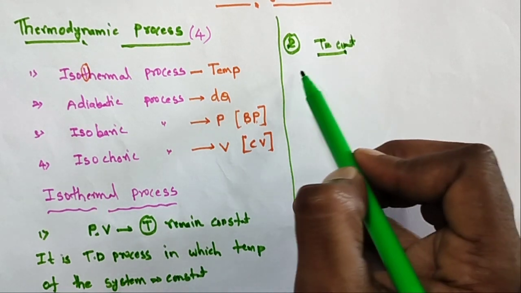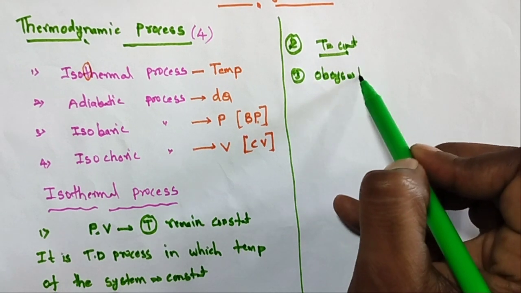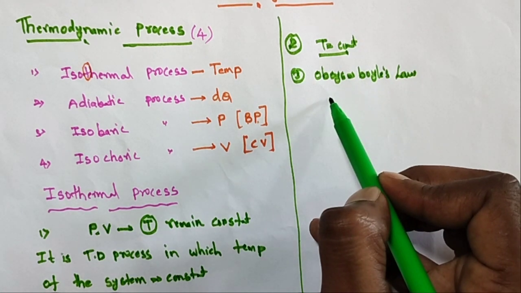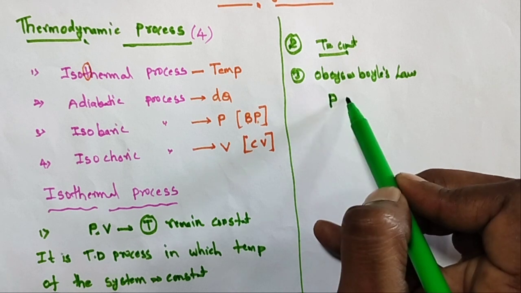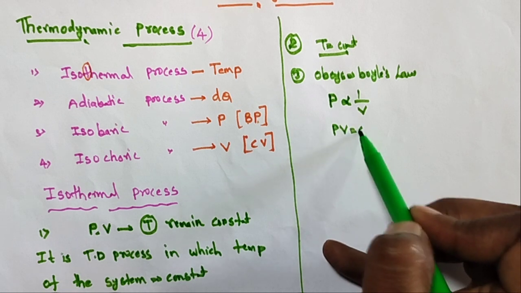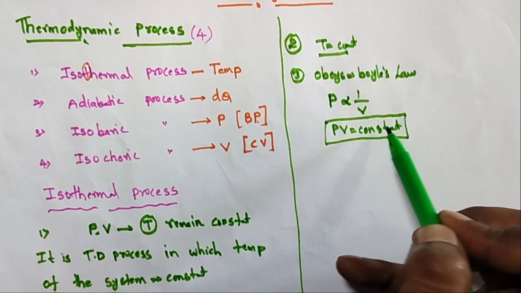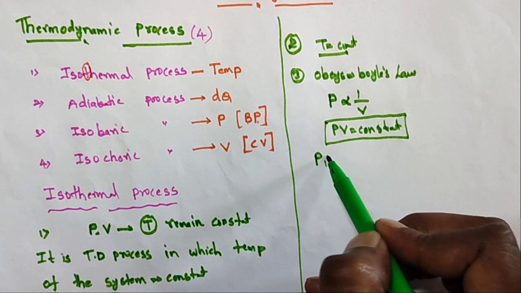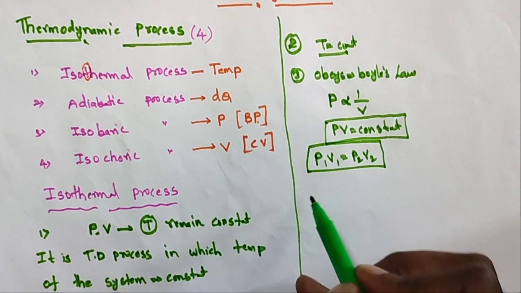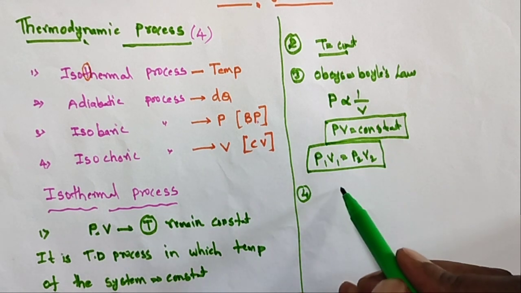Since temperature is constant, it obeys Boyle's law. What is Boyle's law? At a constant temperature, the pressure is directly proportional to 1 by V, so PV is equal to constant. In the isothermal process, PV is constant, that is, P1 V1 is equal to P2 V2. This is the third point.